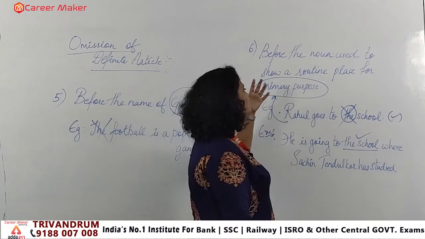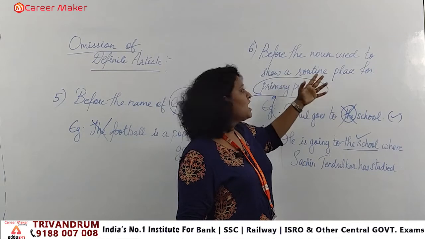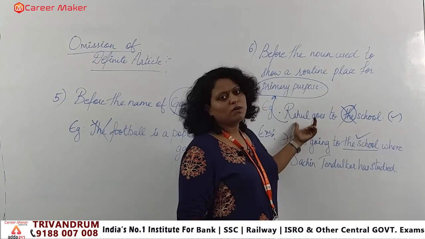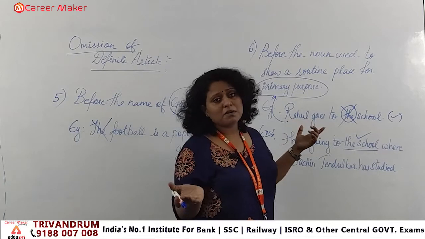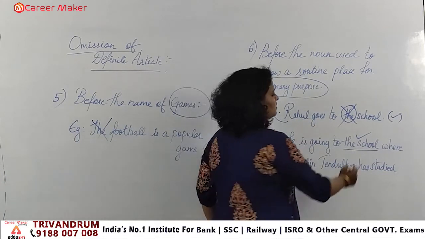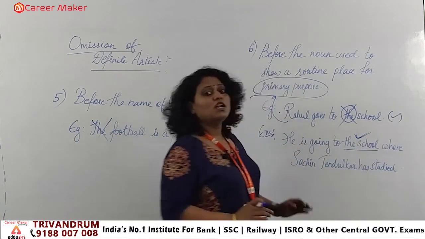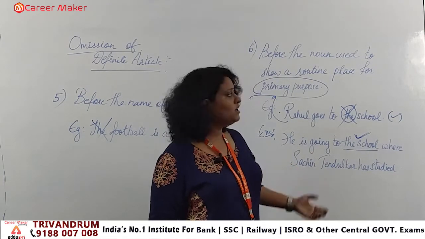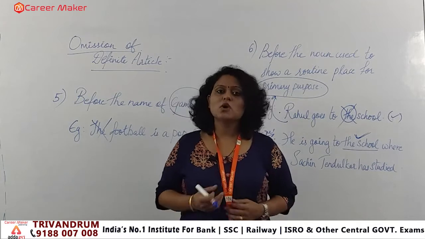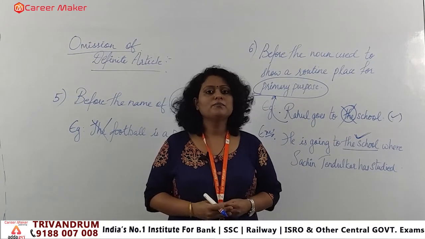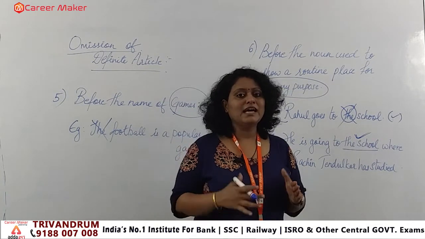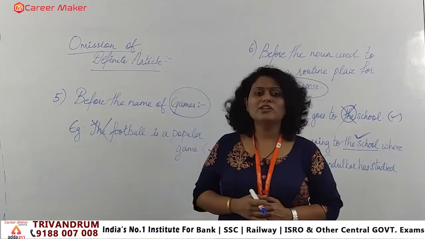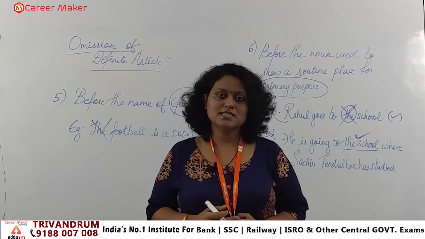If you are talking about a routine place and the sentence defines the primary purpose, we won't apply the. But if it is apart from the primary purpose, definitely we will apply the definite article, because it is showing something in specific. So these are the omissions of definite article which you have to remember, so that you can clearly analyze how to detect the error. Next we will focus on the part of indefinite articles.